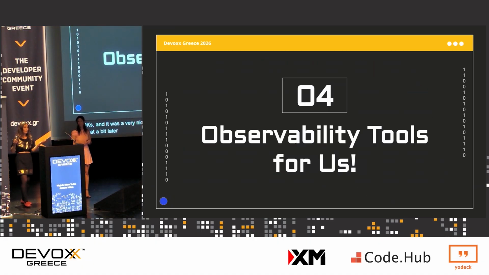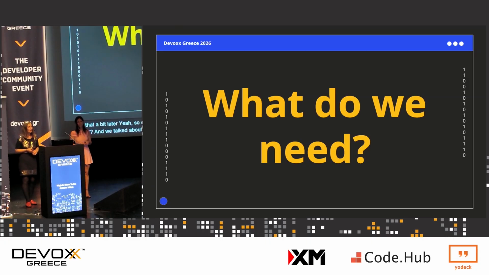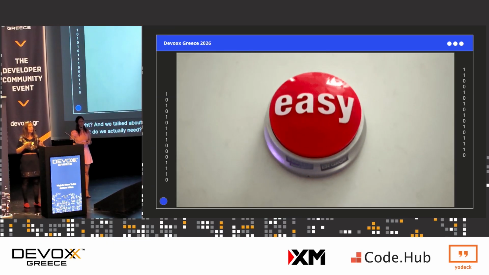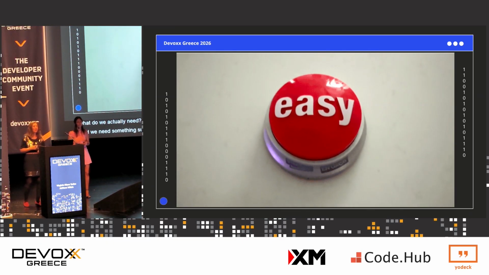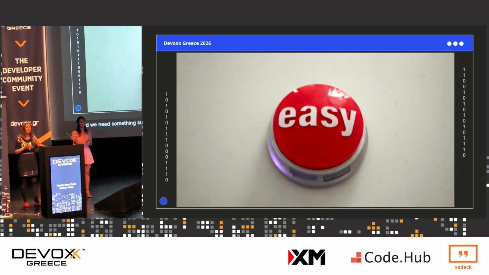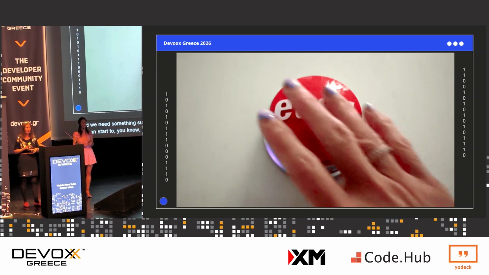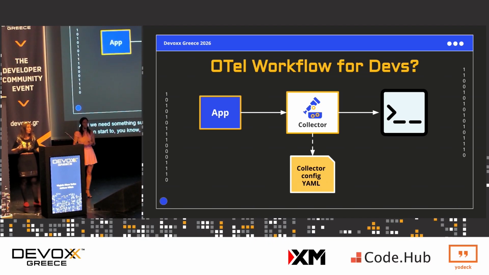Yeah, so obviously we have all these cool observability tools around us, right? We talked about some instrumentation tips, but that's only part of the story. So what do we actually need? We also need help to visualize our telemetry, right? And we need something super, super easy, like an easy button we can press, and we can start to set it up, understand, and maintain everything. Because we are lazy developers, what would be the perfect OTel workflow for us?